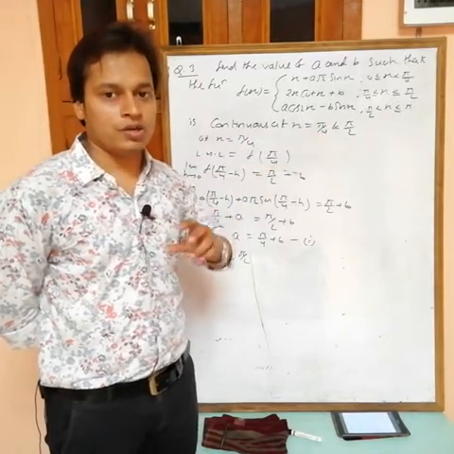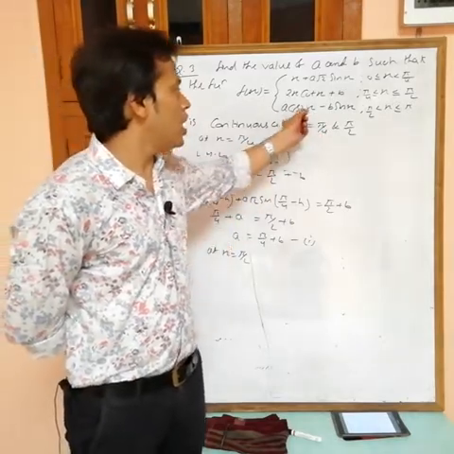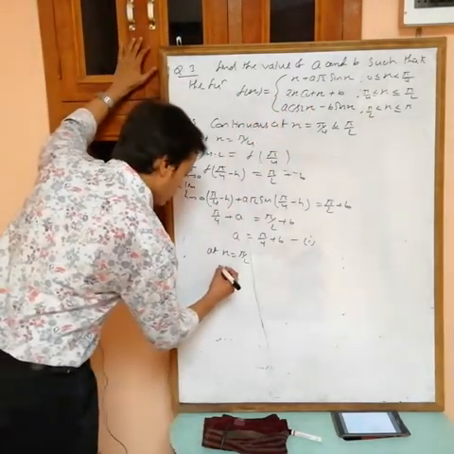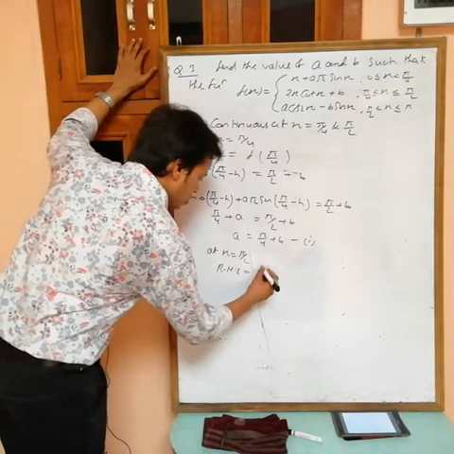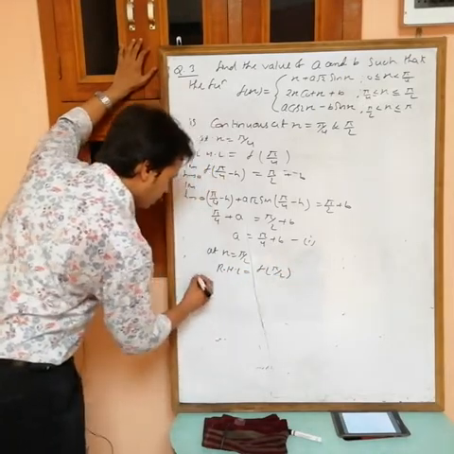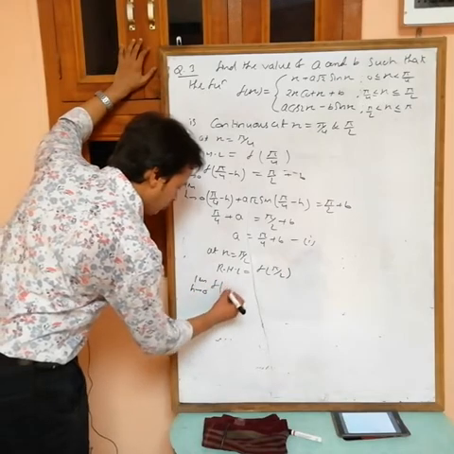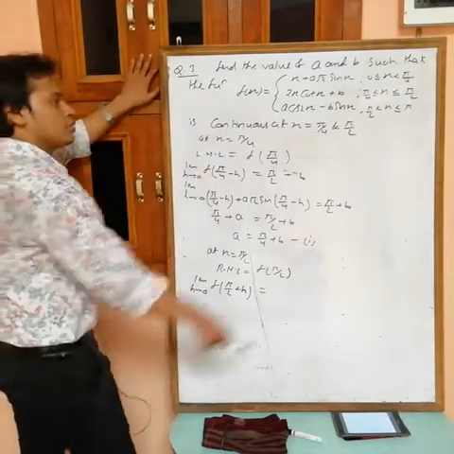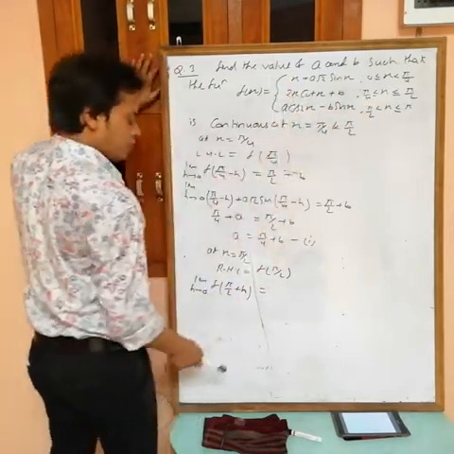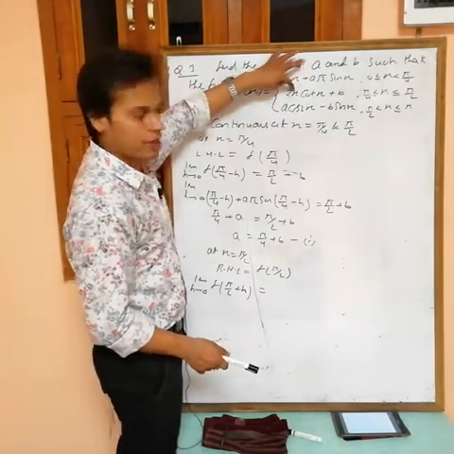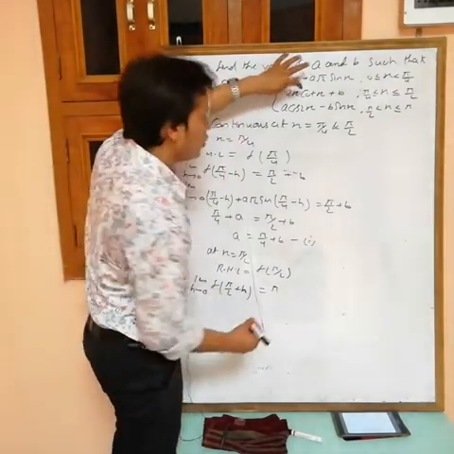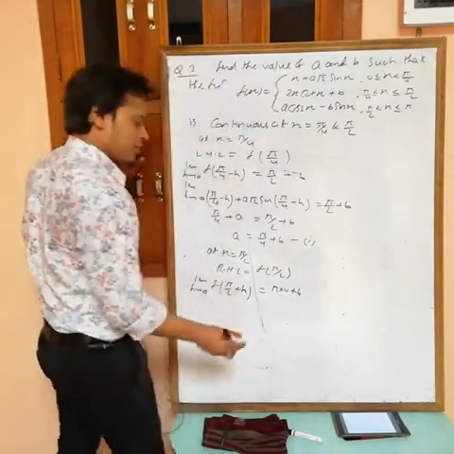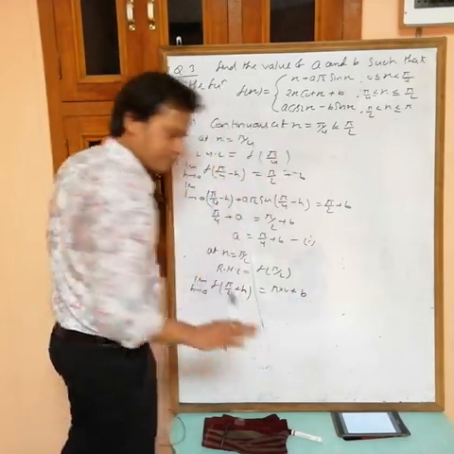So RHL I have to take, and from this one f(pi by 2). At x equals pi by 2, RHL equals f(pi by 2). Now RHL is the limit as h tends to 0 of f(pi by 2 plus h), and f(pi by 2) is from this one, directly put x equals pi by 2. If you put x equals pi by 2, 2 into pi by 2 is pi, cot pi by 2 is 0, and plus b. So simply what we are getting is b.